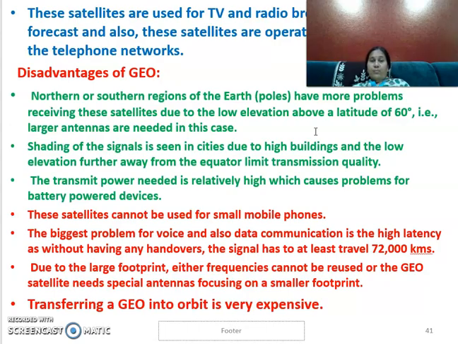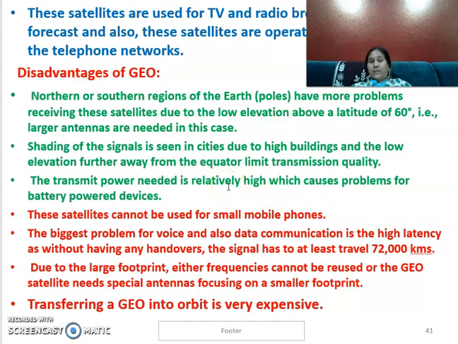There is a problem with transmission quality, because in the footprint area where the signals have to be delivered, if suddenly there is a mountain or a high-rise building, then the house immediately next to that mountain or high-rise building may have reduced signal receiving quality. So that is the problem with GEO.